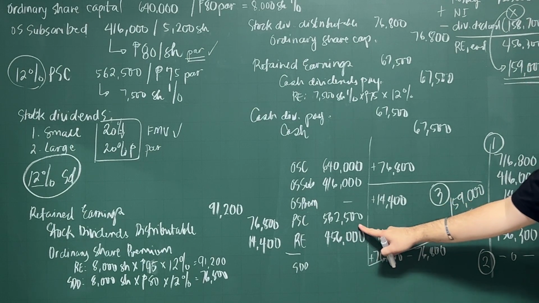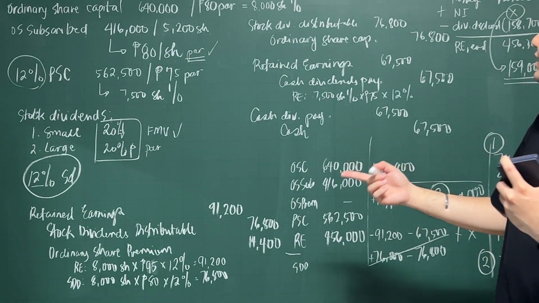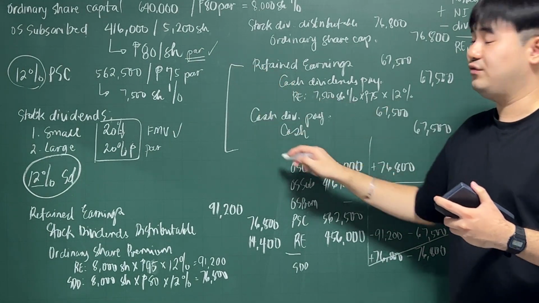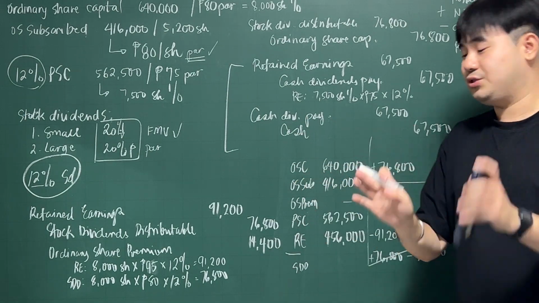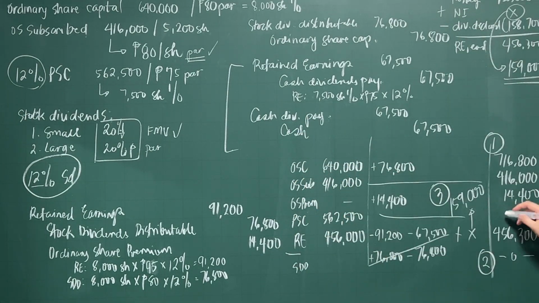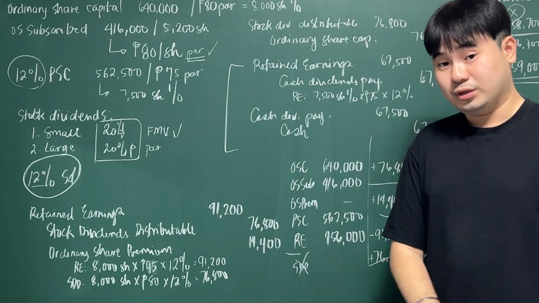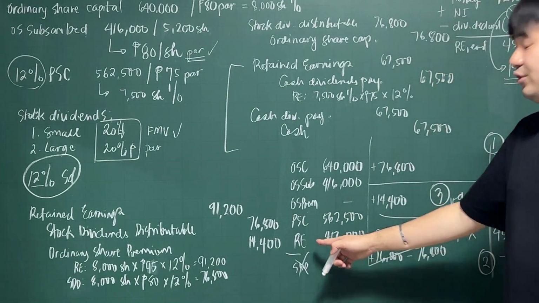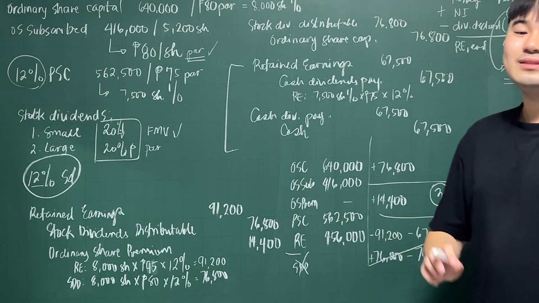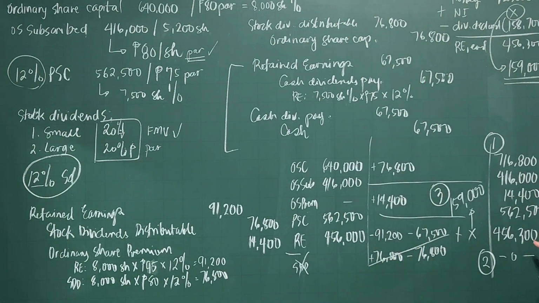And then your preference share capital, the only transaction that has happened is the dividends for preference shares. Nothing has changed for your preference shares. And that's also 562,500. And then, we don't have SDD anymore because it was already distributed. And remember that the problem has already told you that the ending balance of your retained earnings is 456,300. So, this is your total shareholders equity. Okay, so I'll put it here and just add them.